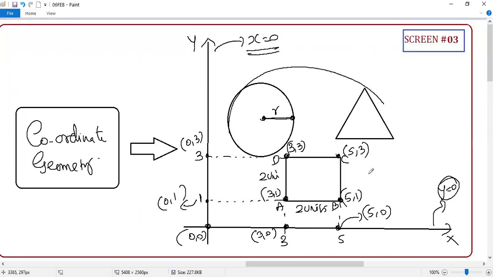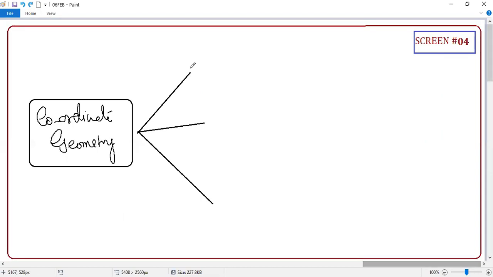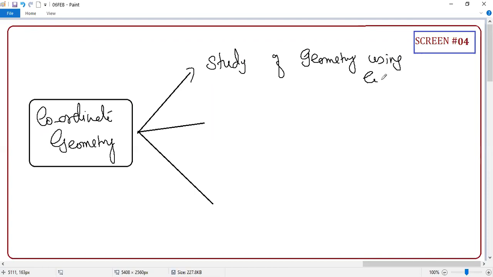These are all called what, student? Geometrical shapes. So you are learning geometry using what? Coordinates. So now what is the definition you can give? Coordinate geometry is the study of geometry using coordinates. Excellent. Study of geometry using coordinates.